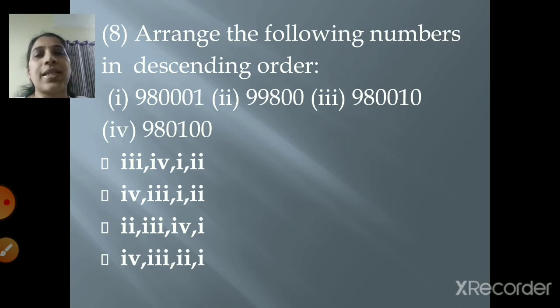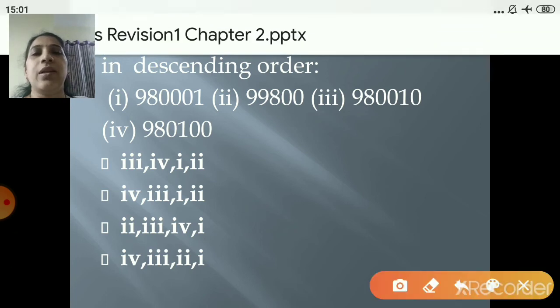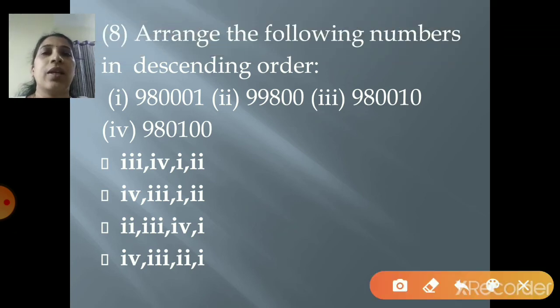Now children, what is descending? Descending means bigger number to the smaller number, right? So what we'll do, we'll see all the 4 numbers which are given, whether they are of the same digits. Count it and see. So 3 4 5 6 digit it is, but here it is 5 digit, and rest all are 6 digits, right? So last option will be your 2. So you write it as 2.